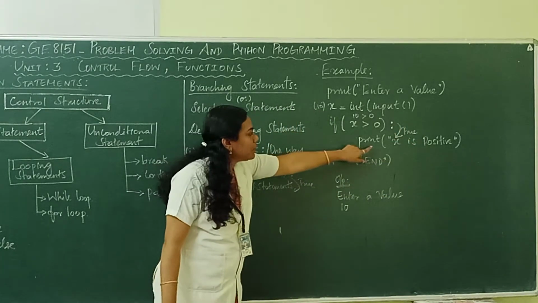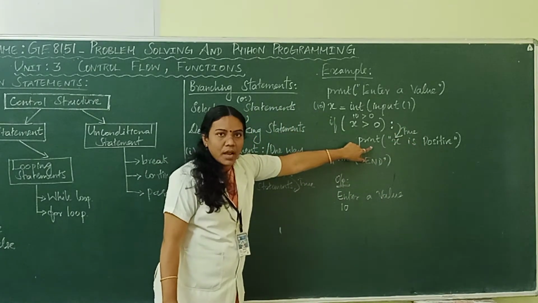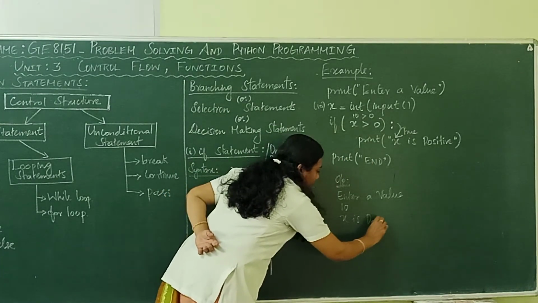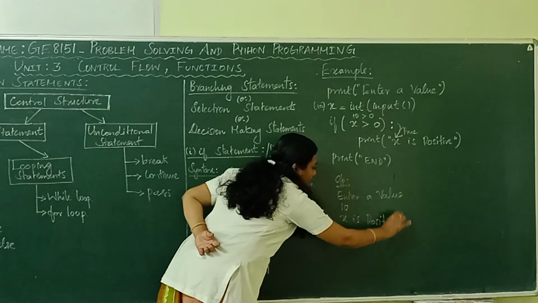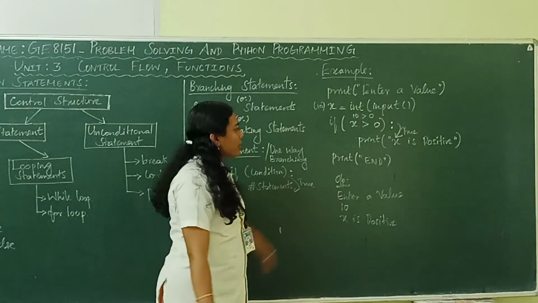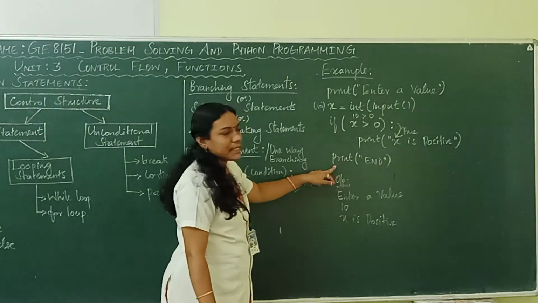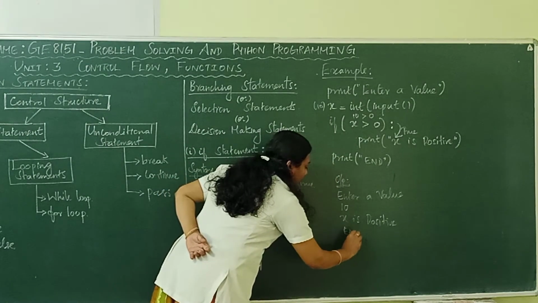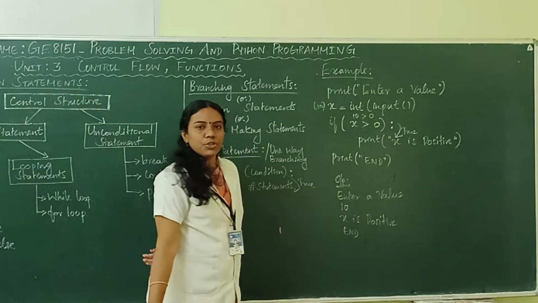That is, this print statement will get executed and you will get the output x is positive. Next, the following print statement will also get executed. Accordingly, you will get the output end also. Understood?